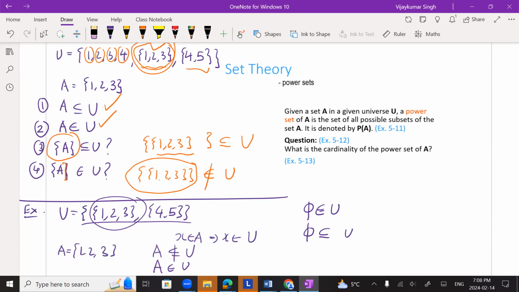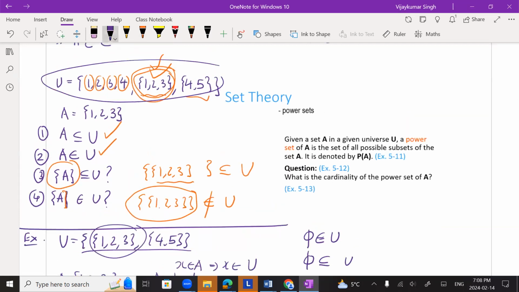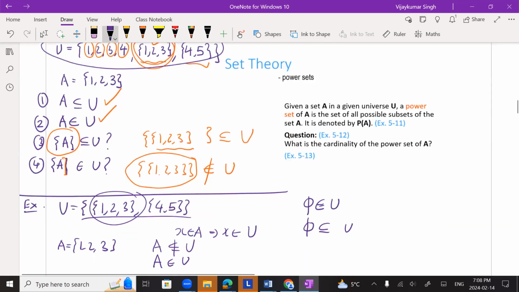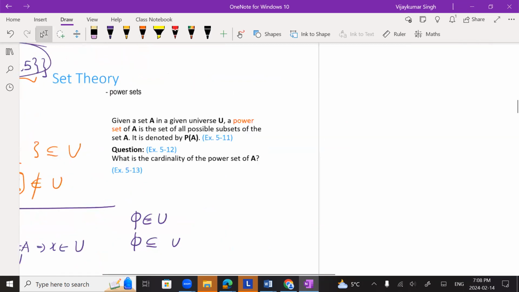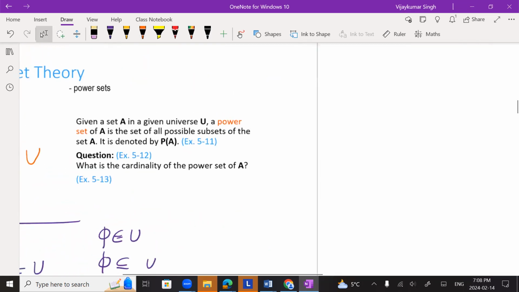Does it make sense? There's a difference, right? The empty set is not an element of U, but the empty set is a subset of every set. So these are the distinctions. You have to look at the brackets carefully and see what the elements are. If you investigate this, some of the elements are numbers, some of the elements are sets.